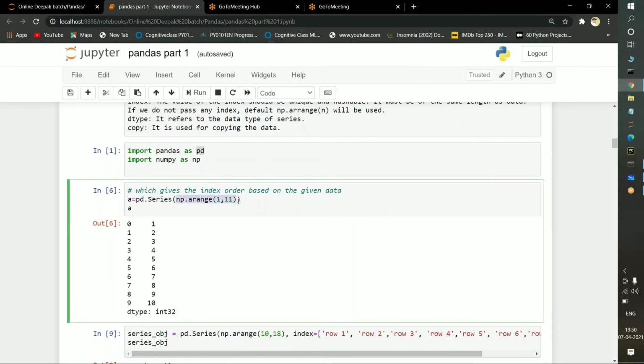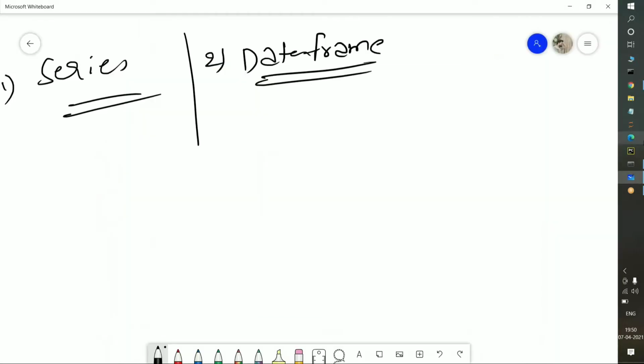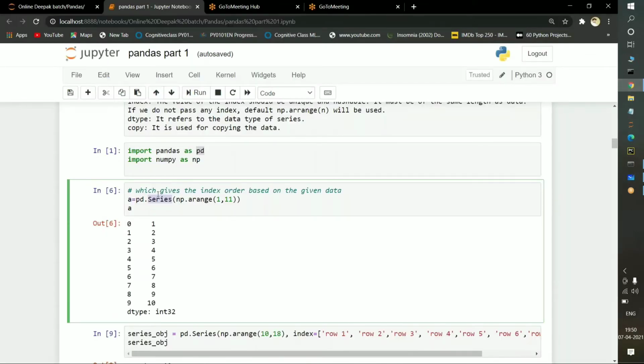Yesterday we discussed the range function in NumPy. Now, my question is, if you pass a Series here, we are discussing the Series concept in pandas, what is it going to do? It is just printing the index positions. These are the range function values 1, 2, 3 till 10, but for each and every value, the index position has been printed successfully.